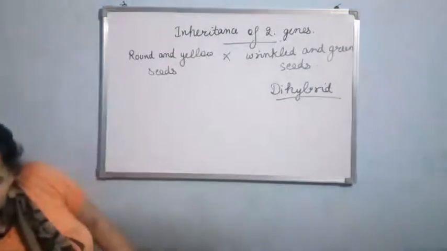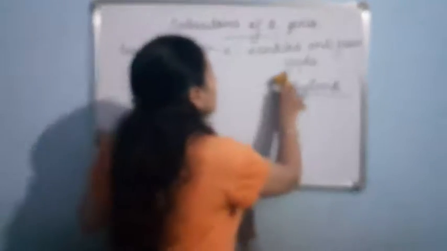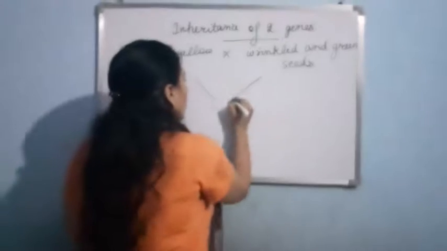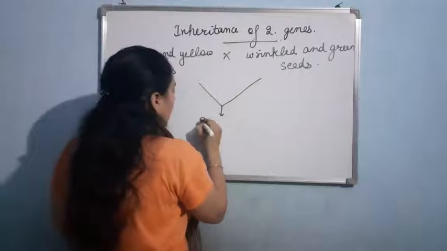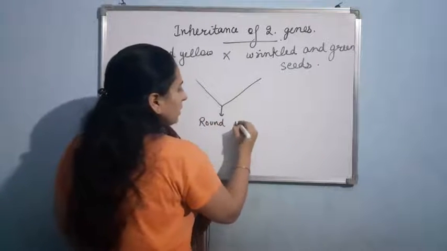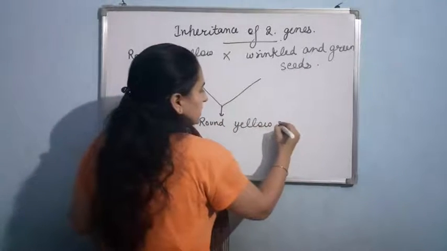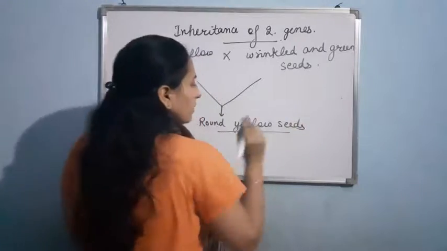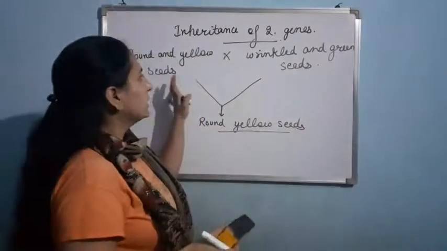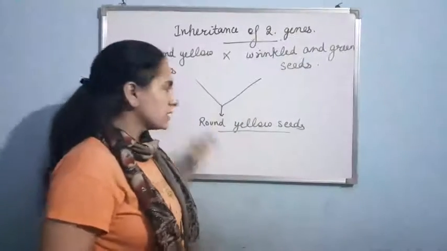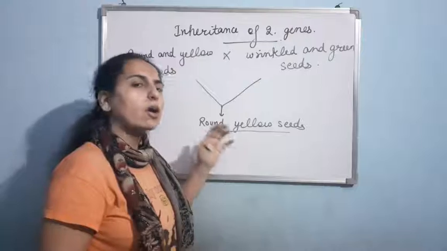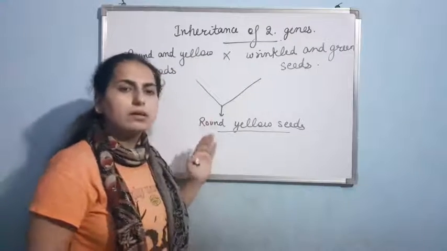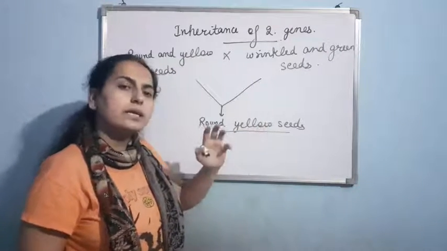Now when Mendel did this cross, in the F1 generation all the offspring produced were having round and yellow seeds. Okay, now when he bred these two plants, in the F1 generation all the plants produced had round and yellow colored seeds.